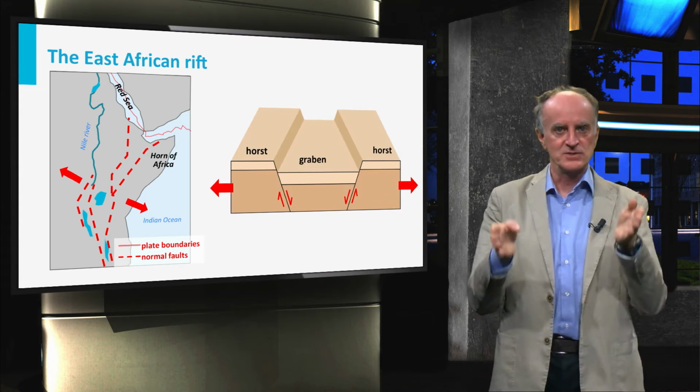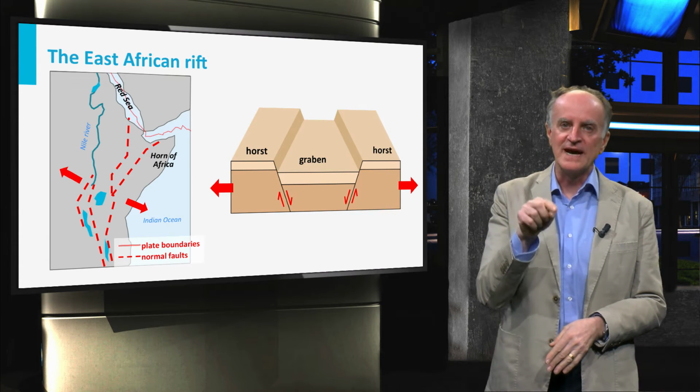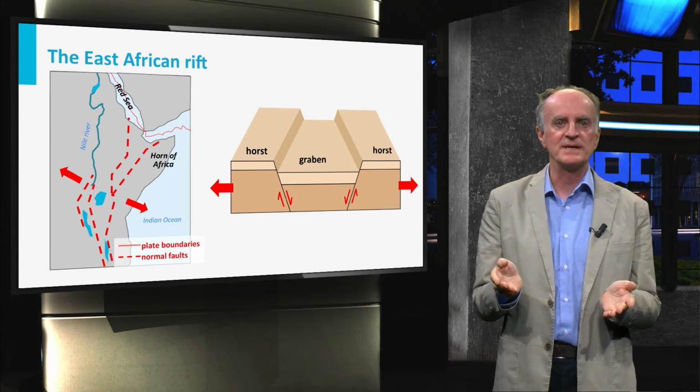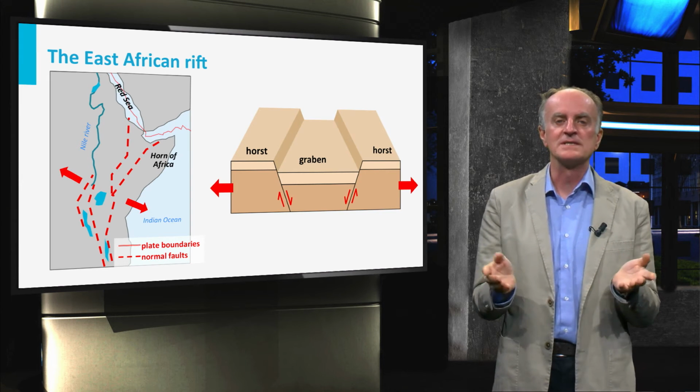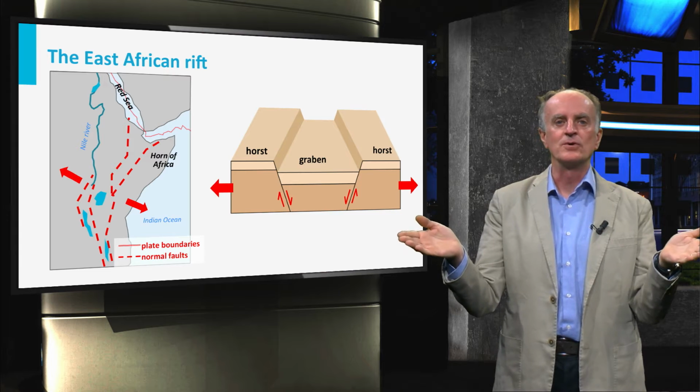A rift is a sinking zone flanked by normal faults. The domain moving downward is called the graben. It is an area of increased accommodation space where sediments can be deposited. These sediments are called syn-rift deposits. The regions flanking the graben are called horsts.